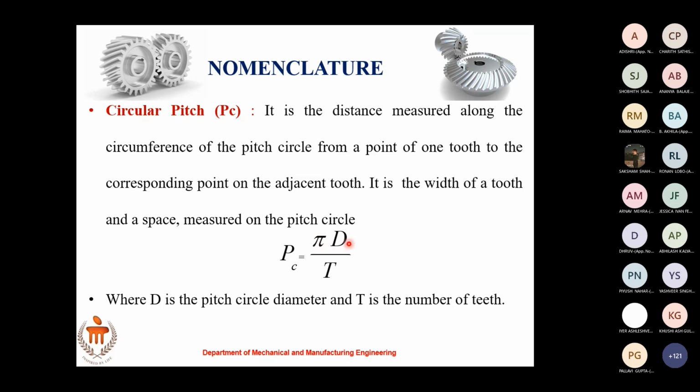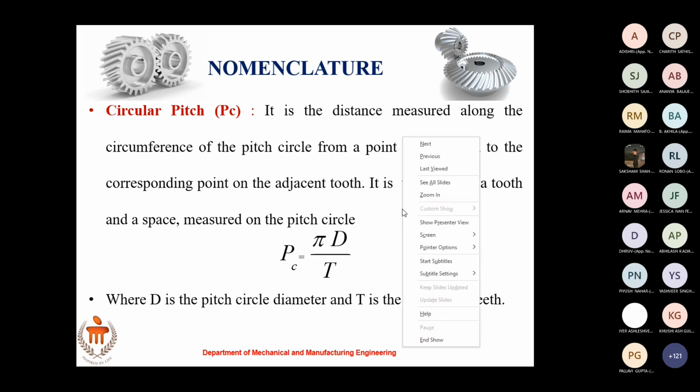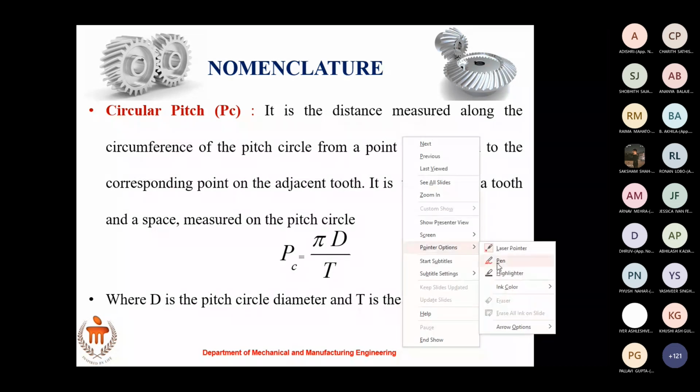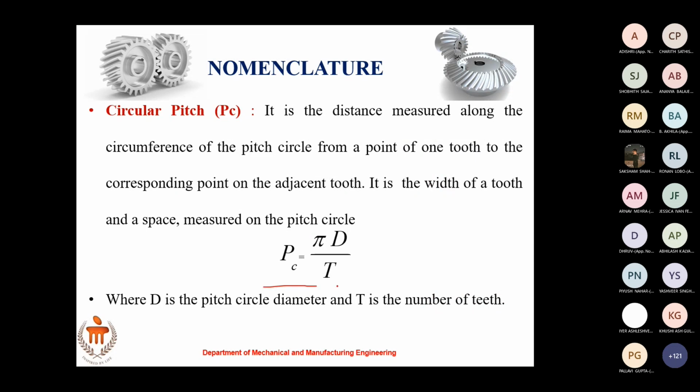Circular pitch equals 2 pi r. What is 2 pi r? The entire circumference of the pitch circle, or pi d, where d is the pitch circle diameter, divided by the number of teeth. So your circular pitch is pi d by t. What is d? D is the pitch circle diameter. T is the number of teeth. That is called the circular pitch. It makes sense if you go back to the sketch.